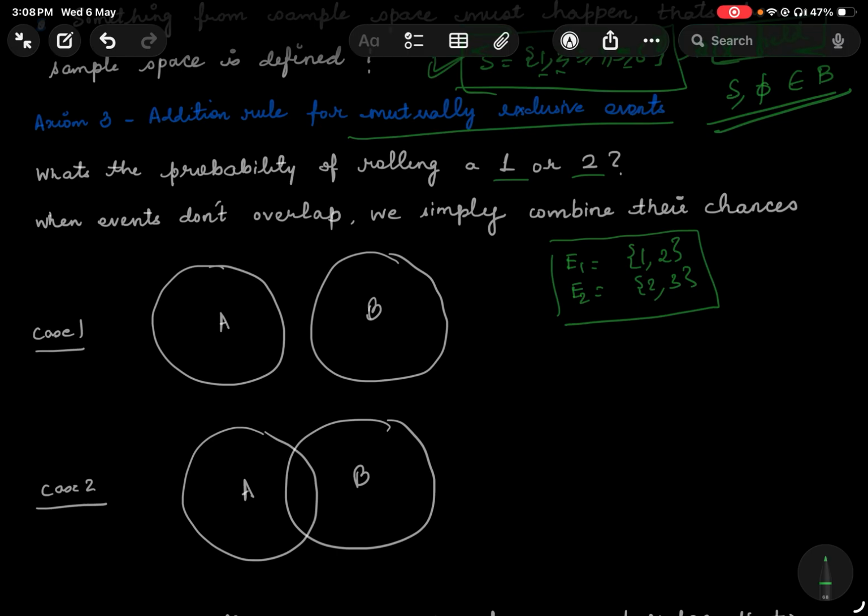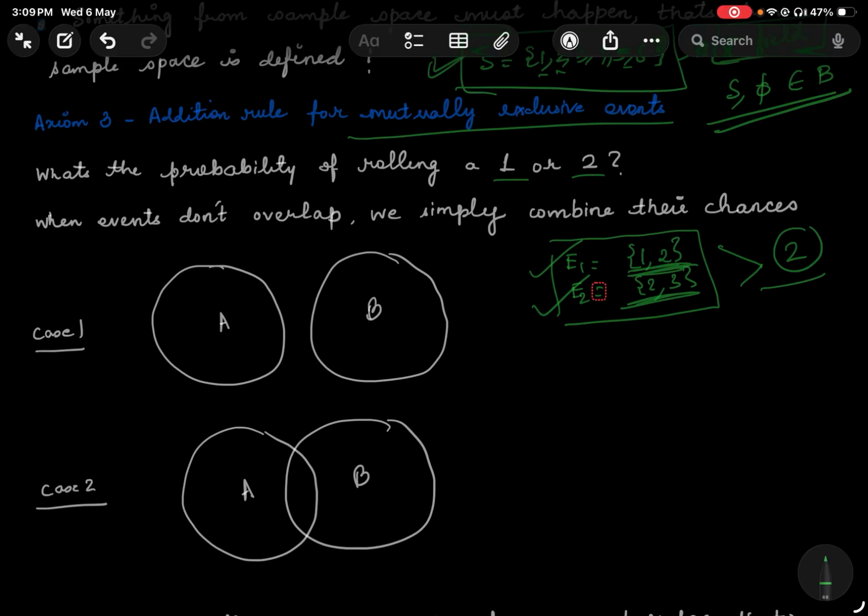What I mean by saying this is that they overlap. And the overlap is: what if I get a 2? In that case, both event 1 and event 2 are satisfied, right? So this basically means I get a 1 or a 2. This means I get a 2 or a 3. And if I get a 2, I am satisfying both the events. So in this case, I'm not talking about this case. I'm talking about cases where both the events are such that they cannot happen together.